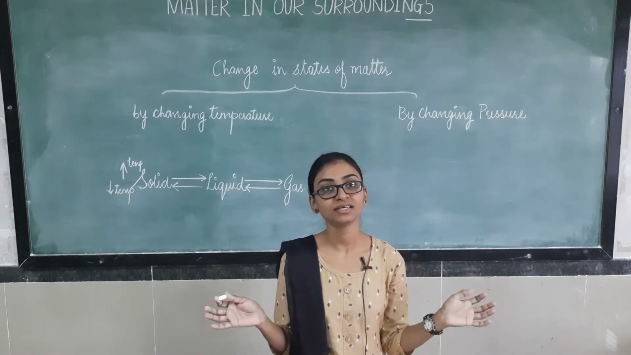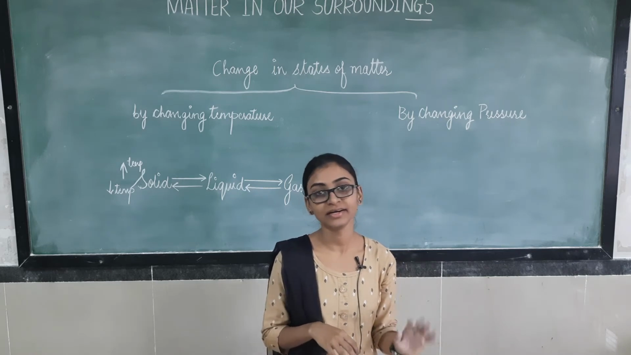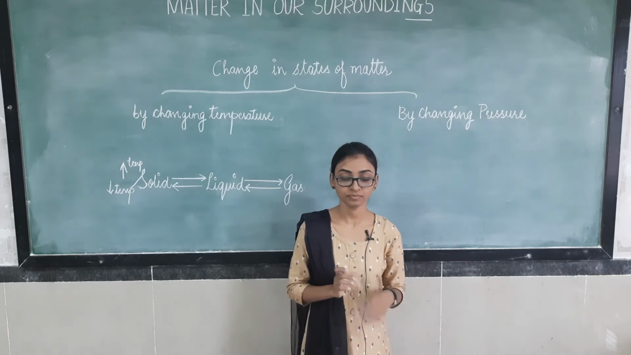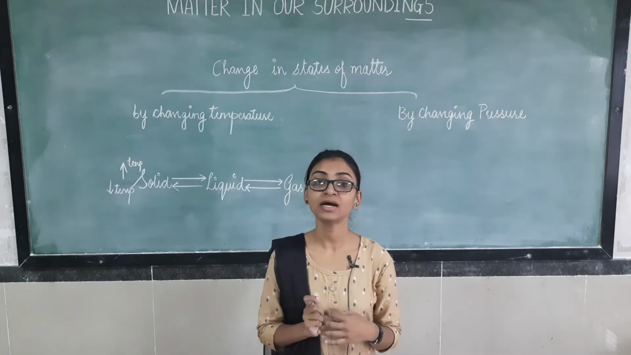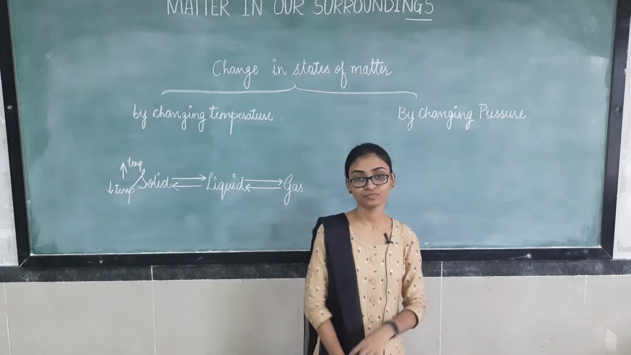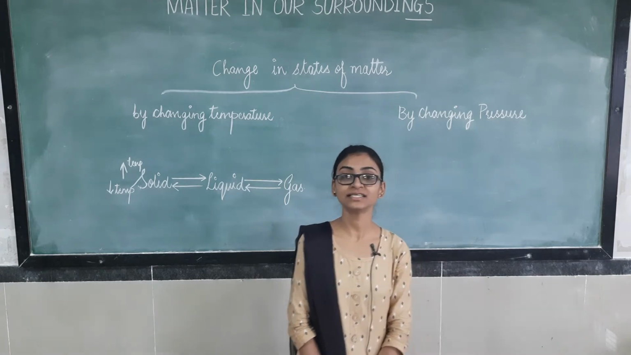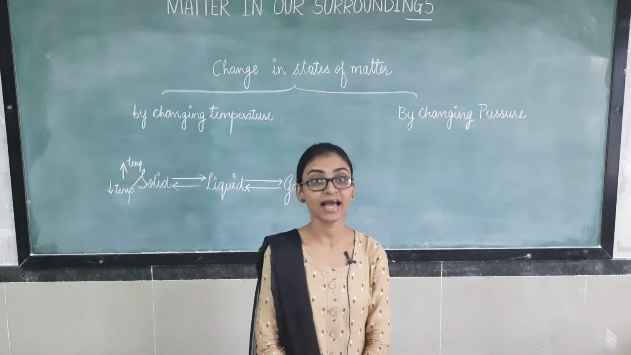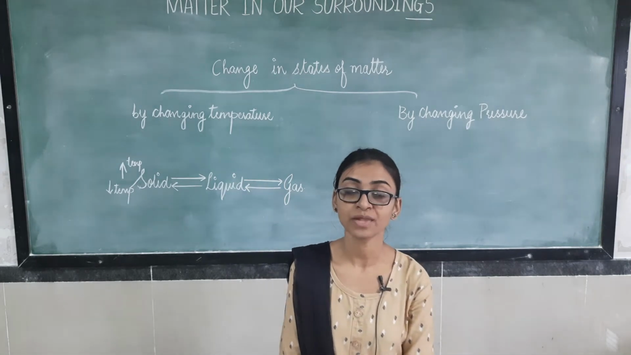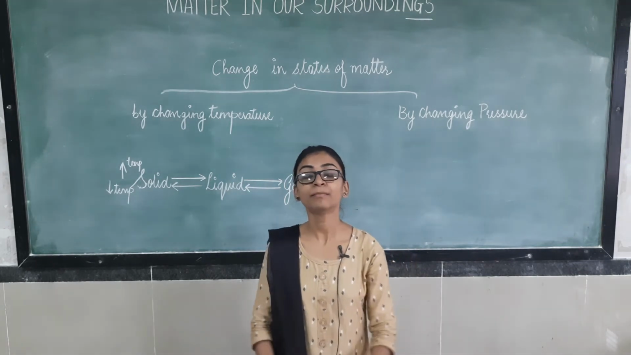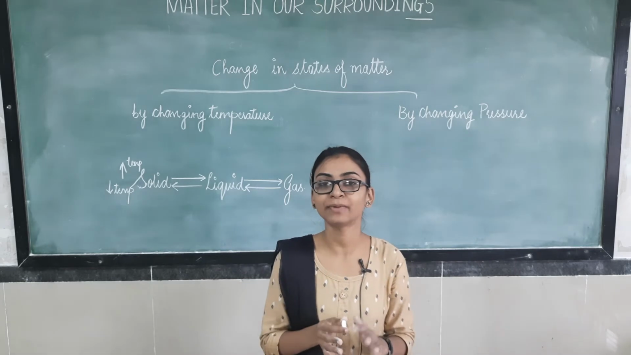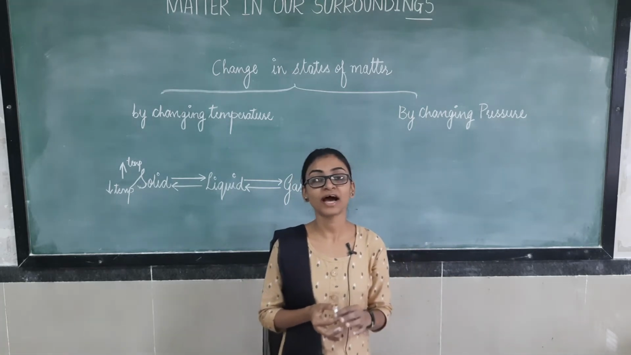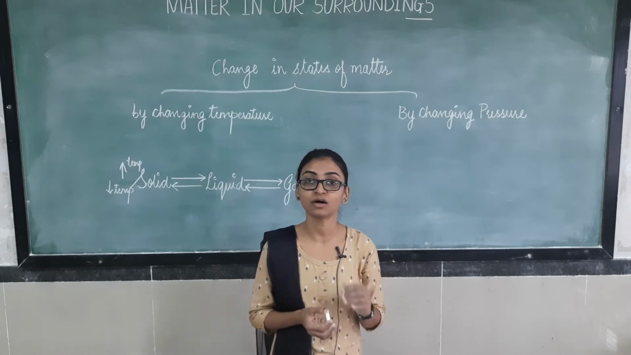If we decrease the pressure, then also it will change its state. How? Let's see an example. Have you heard about solid CO2? CO2 is present in solid form also. Yes, it is known as dry ice as it is present in solid form. Why is it in solid form? Because a high pressure is applied on that. On high pressure, it is present in a solid form.